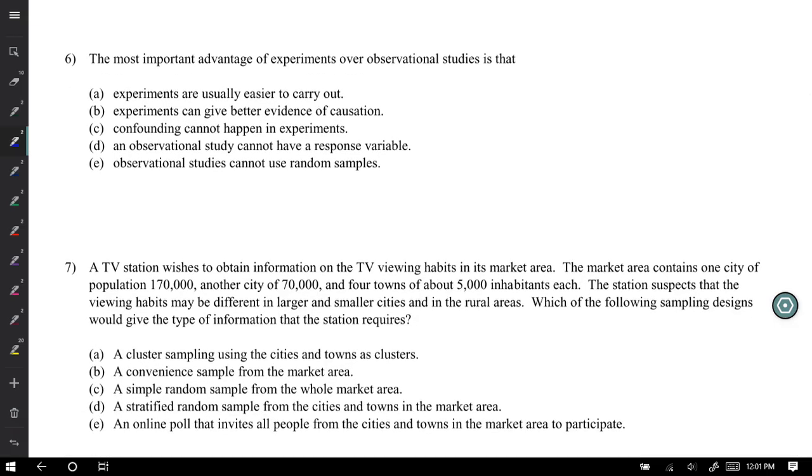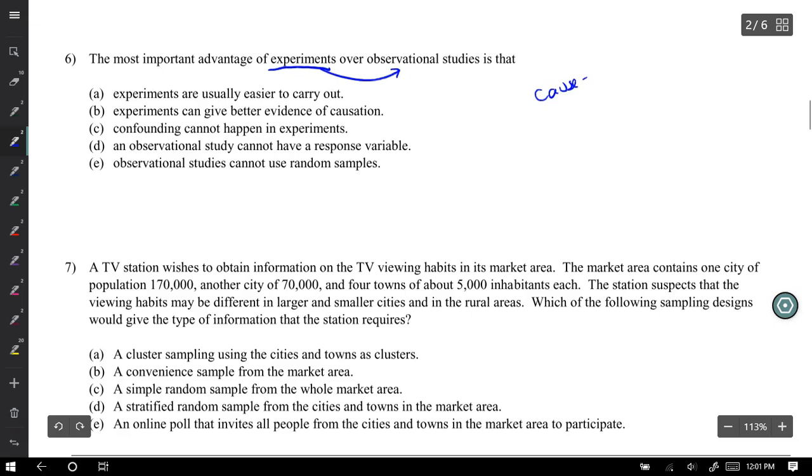Number 6, the most important advantage of experiments over observational studies. This is huge. Very important question for us to understand. And the phrase that should come to mind when I think of this is, why do we do experiments over just observational studies? And that is because of cause and effect. That is a huge benefit of experiments over observational studies. So when I'm going through choices A, B, C, D, E, I'm leaning towards B. I see experiments can give better evidence of causation.